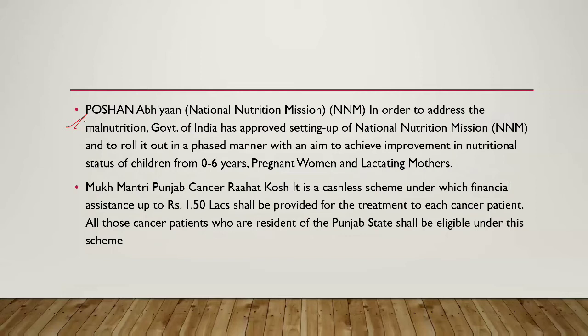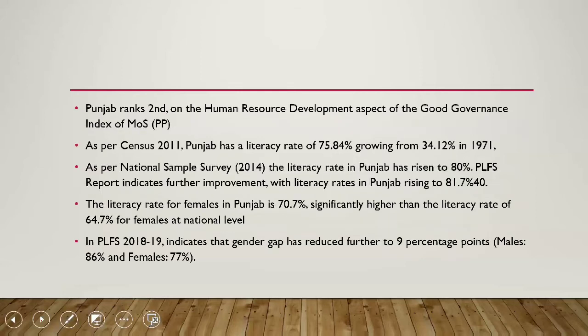It is a cashless scheme under which the financial assistance of up to rupees 1.5 lakhs shall be provided for the treatment of each cancer patient. All those cancer patients who are resident of Punjab shall be eligible under the scheme. All these are schemes and you can mention them in different answers, or these may be asked in objective questions also. Further, Punjab ranks second on human resource development aspect of good governance index of Ministry of State.